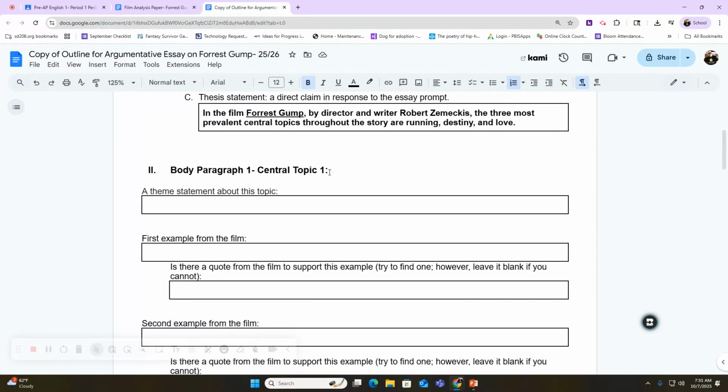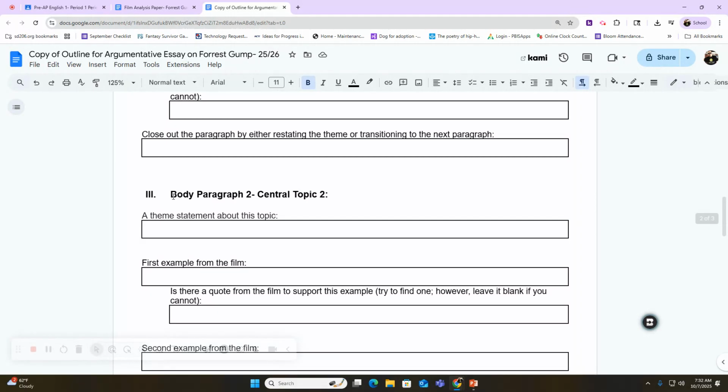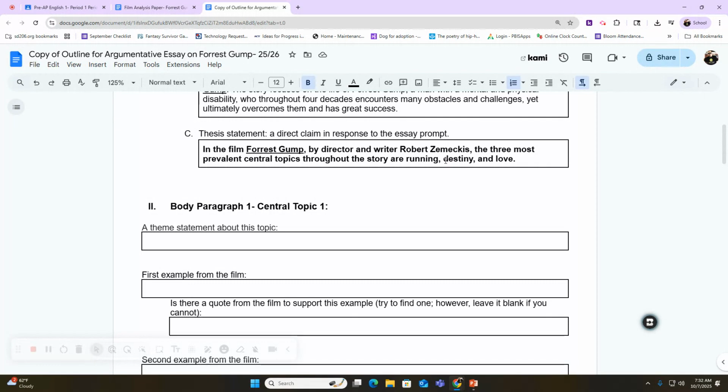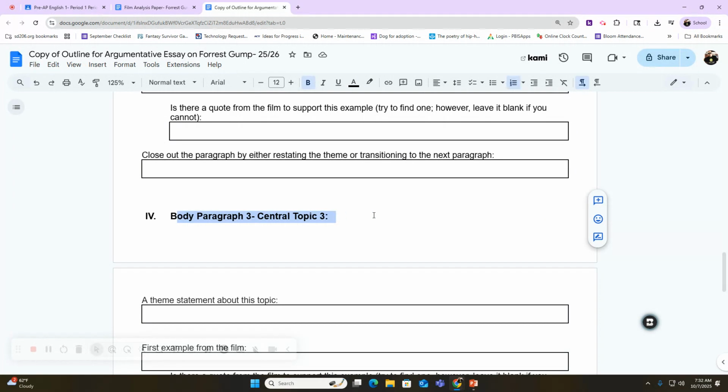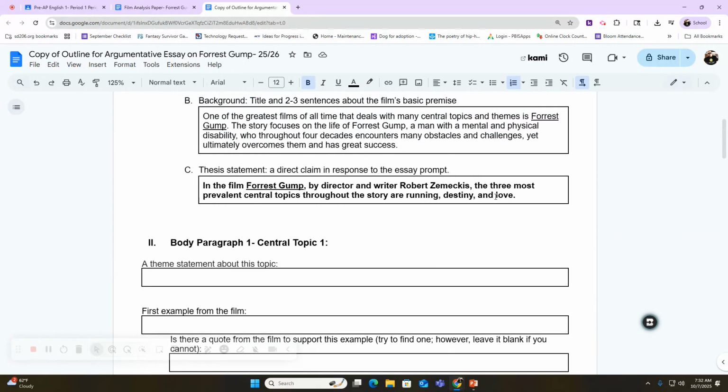Now, the body paragraphs simply focus on each of your different central topics that your paper is going to focus on. Body paragraph number 1 is going to focus on central topic number 1. That is running for my essay. Body paragraph number 2 is going to focus on central topic number 2, which is destiny in my essay. And body paragraph number 3 is going to focus on the central topic of love. Now, your 3 might be different than my 3 because it's up to you which 3 you're choosing to write about. For my example, these are the 3 that I'm writing about.